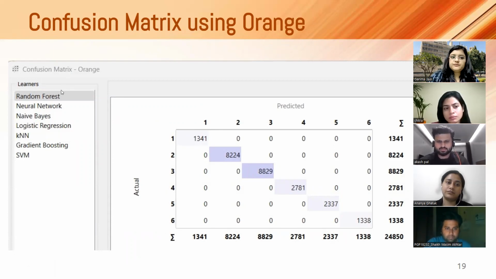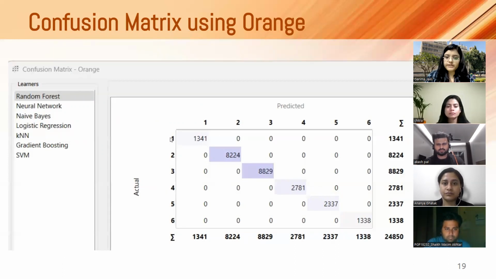Here you can see the confusion matrix of the random forest, and it's quite visible that it is matching up with the values that were actually there in the data and what our model had predicted. You could see that there were 1341 data records for ranked 1 AQI, which is the good AQI, and the predicted one is also giving the same score.